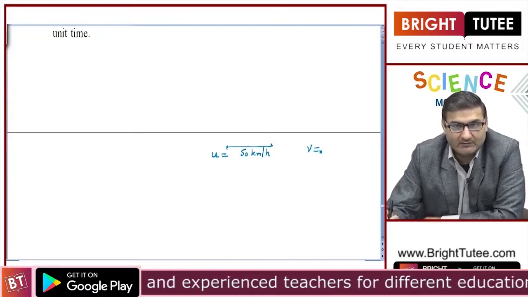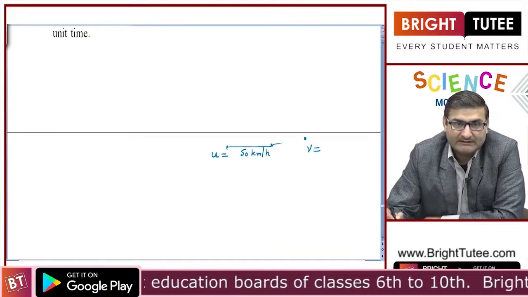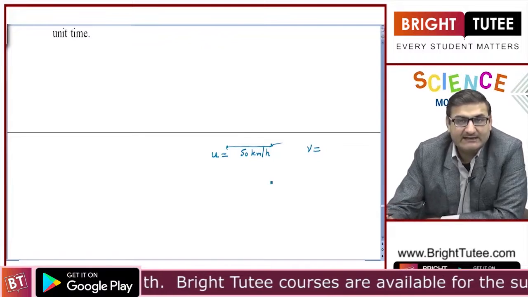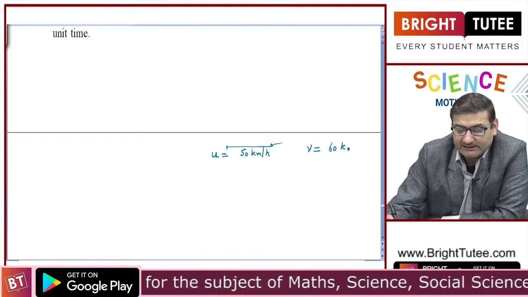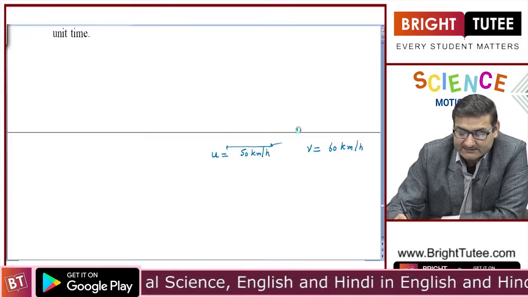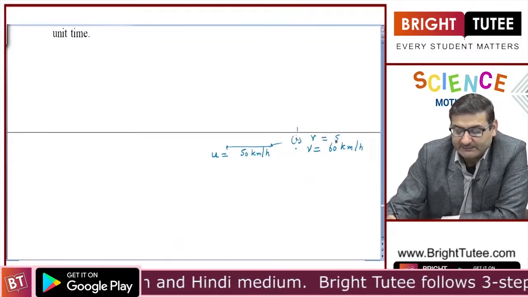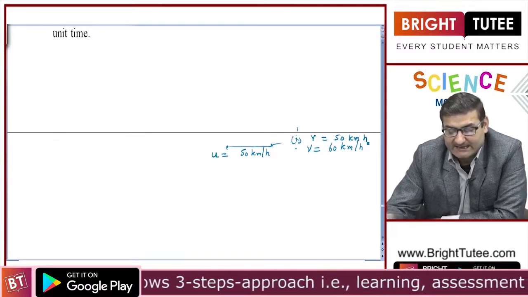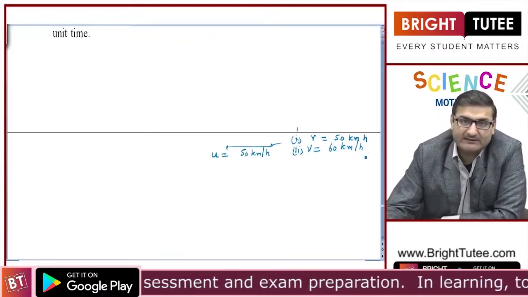First option that we have already discussed, that the velocity is the same, 50 kilometers per hour. The second option is maybe the velocity is increasing, the car is speeding up. Let us say now the velocity is 60 kilometers per hour. The first case that we had taken was the velocity remains the same, that is 50 kilometers per hour. The second case we are taking is that the velocity now is 60 kilometers per hour.